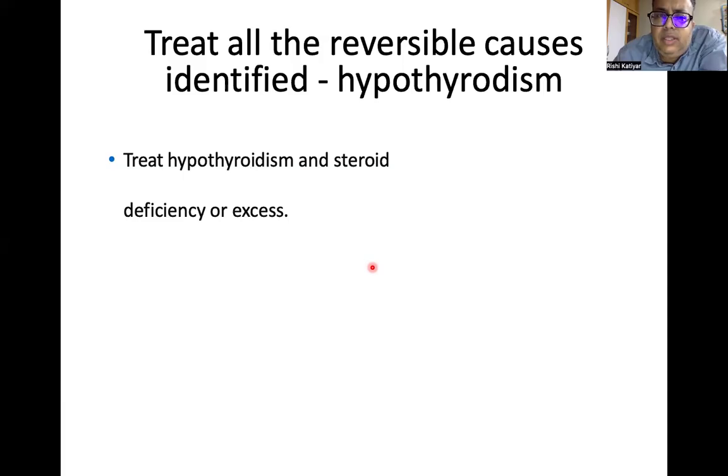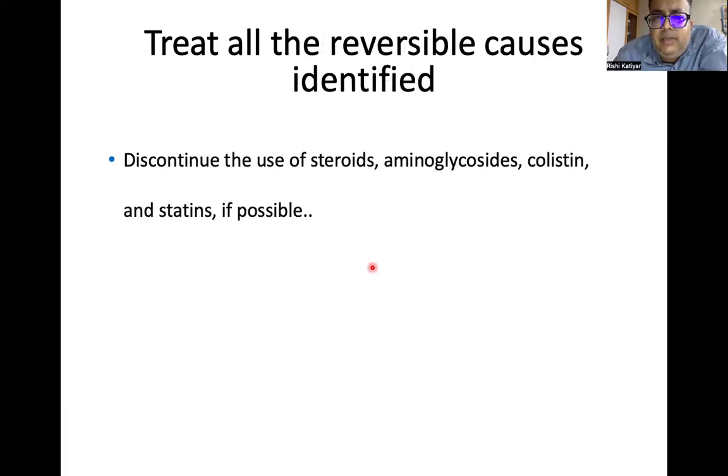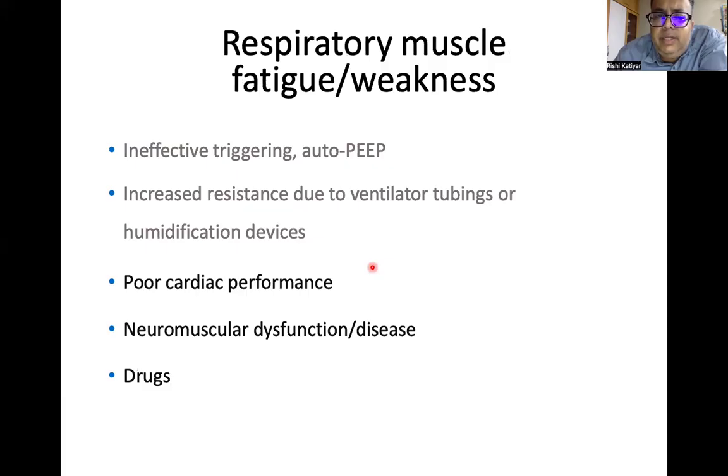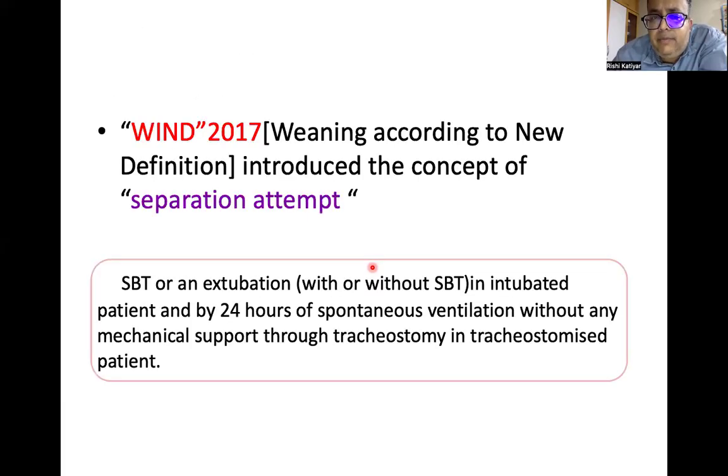Treat all reversible causes like hypothyroidism, steroid deficiency or excess. Respiratory muscle fatigue has to be taken care of: corticosteroids leading to myopathy, hyperglycemia, hypothyroidism, chronic renal failure, impaired diaphragmatic function because of sepsis. Treat reversible causes, discontinue use of steroids, aminoglycosides. Colistin will again interfere with weaning. Statins will interfere with weaning. Respiratory muscle fatigue and weakness, poor cardiac performance, neuromuscular dysfunction, and drugs. Persistently increased work of breathing, ineffective triggering. Reverse bronchospasm as much as possible and reduce dynamic hyperinflation.